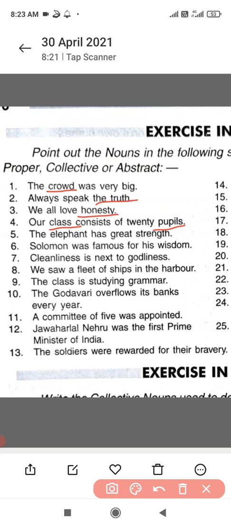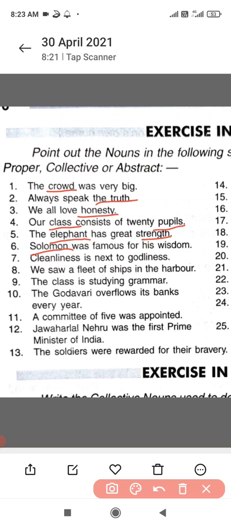Pupils. Now every student is a pupil. Every student is a scholar. So it's an example of common noun. The elephant, name of an animal. It can be any elephant, common noun. Strength, an example of abstract noun.